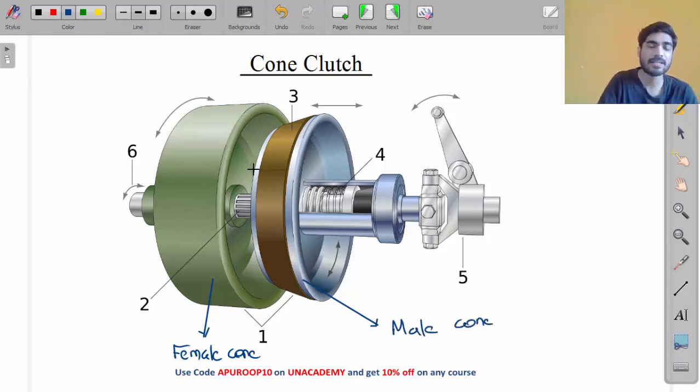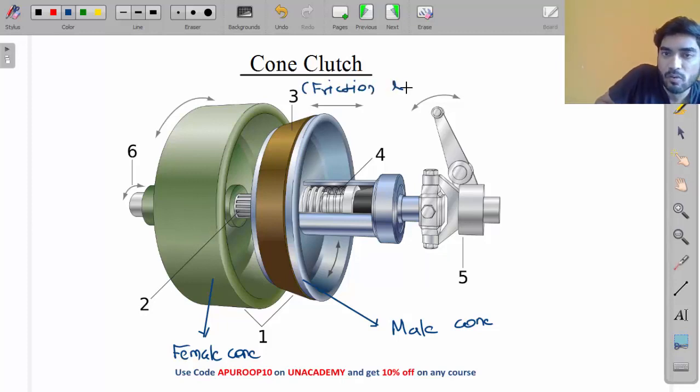This green cone is hollow, so this blue cone gets inside the green cone, and the contact takes place on this surface, my friend. This is the friction lining. This brown part is the friction lining, or you can say friction surface. So when the male cone gets inside the female cone, the contact takes place on this surface, which is known as the friction lining.